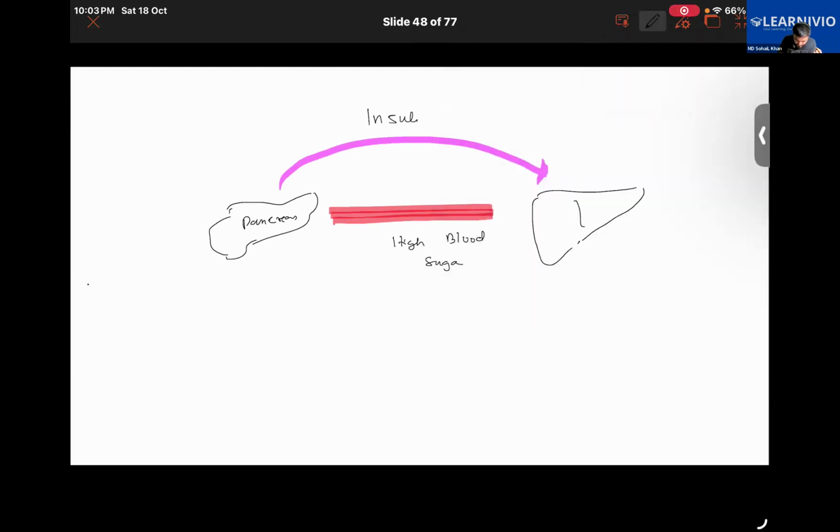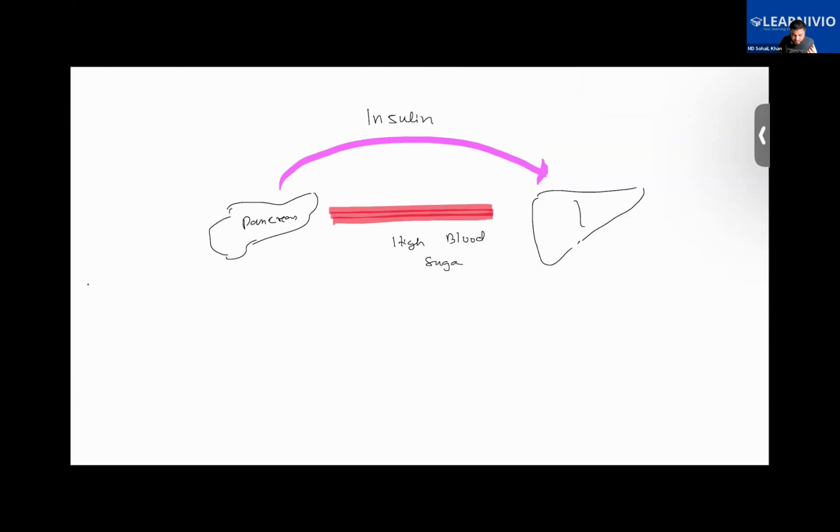Insulin is secreted in this case. What insulin will do is stimulate the liver to absorb excessive sugar from the blood.